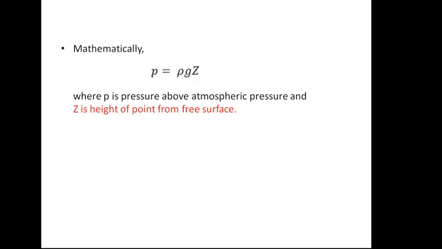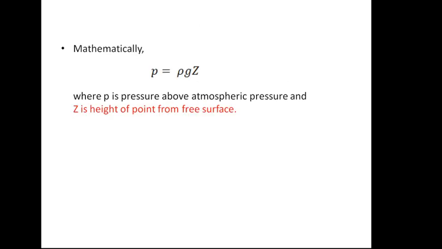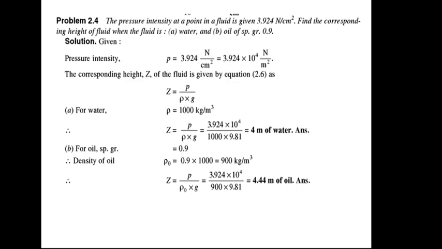So mathematically the hydrostatic law is expressed as P is equal to rho g Z, where P is the pressure above atmospheric pressure, rho is the mass density of the fluid, g is acceleration due to gravity, and Z is the height of that point from the free surface. Always remember, we measure height Z from the free surface, the topmost layer. Now, based on the hydrostatic law, we will solve some numericals.